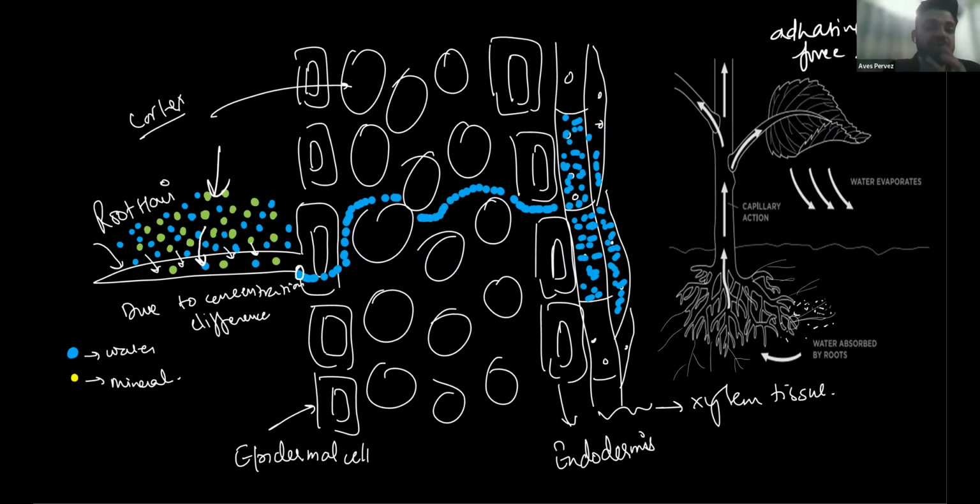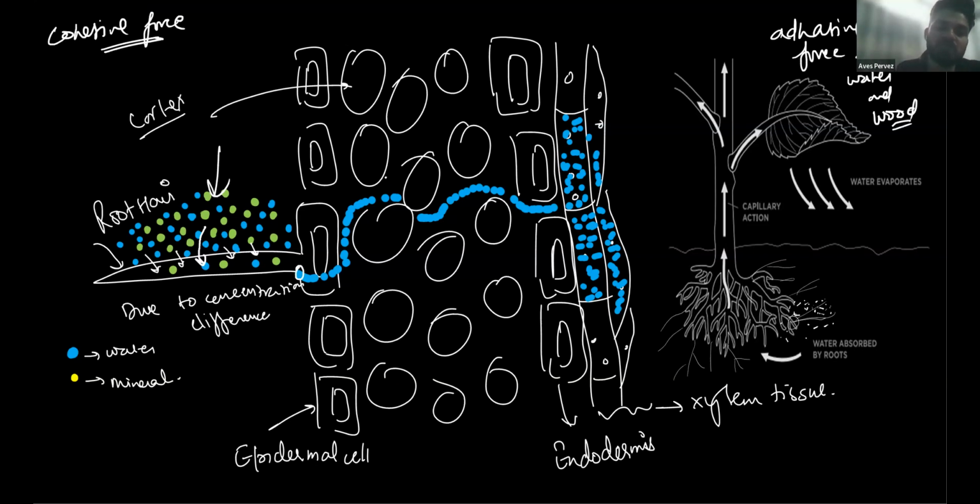Adhesive force means attraction between two different substances, water particles and wood particles. You know that water has an attraction property. If you place a drop of water on a tissue paper, it will start spreading. Why is it spreading? Because water is being attracted by the wood particles, and moreover, a water particle also attracts another water particle. That is called cohesive force. So due to cohesive and adhesive forces, water particles attract water.